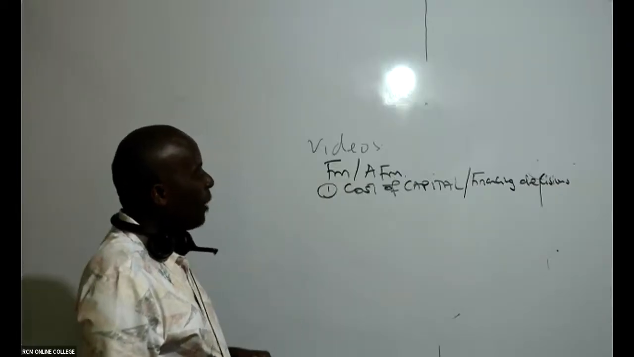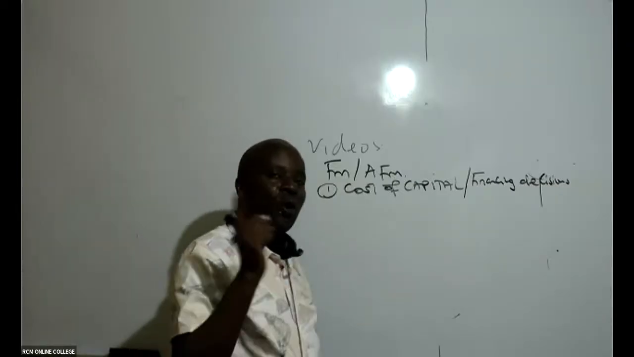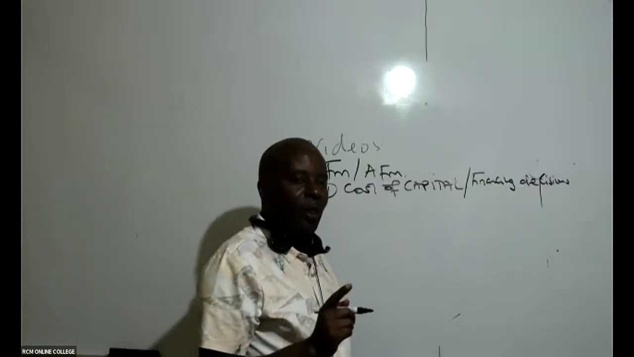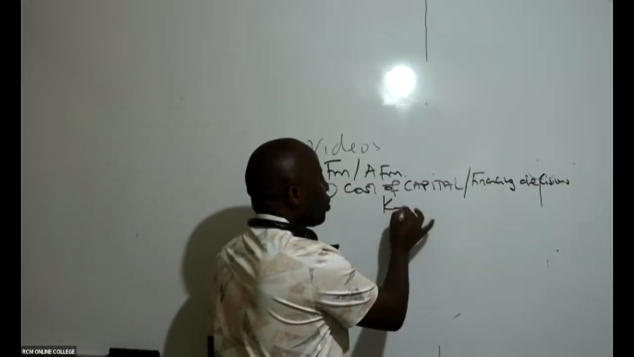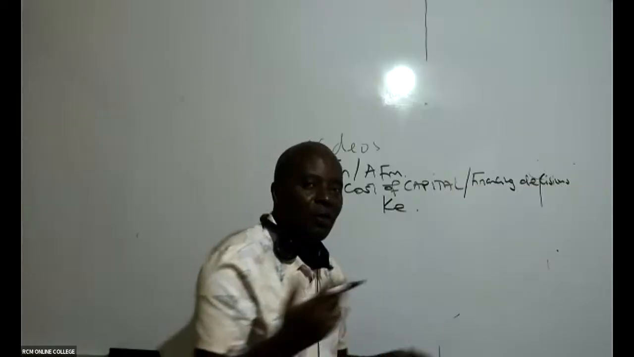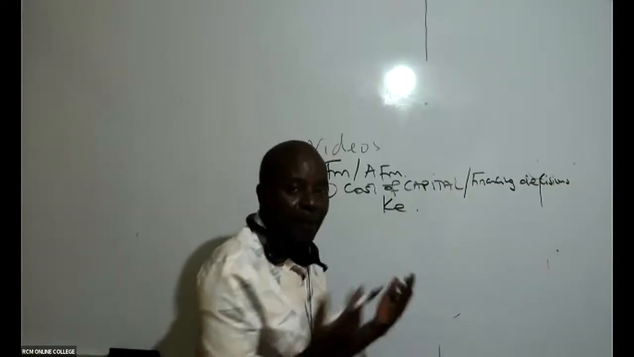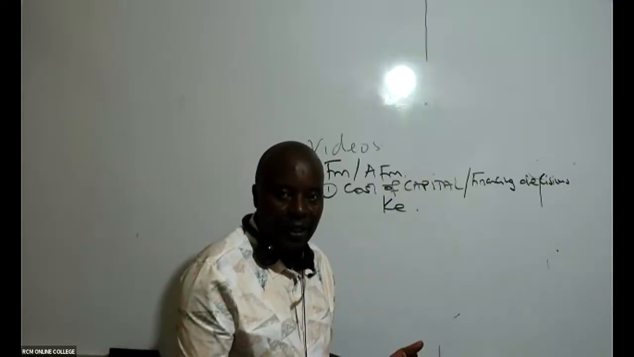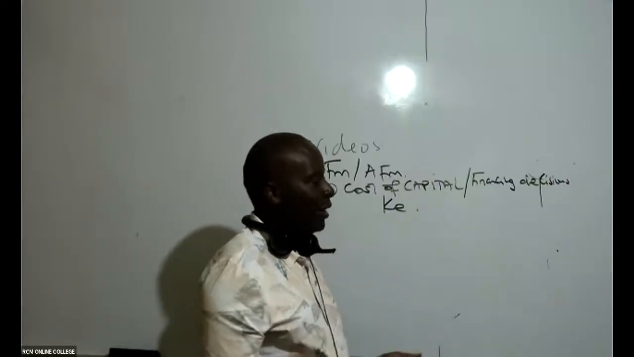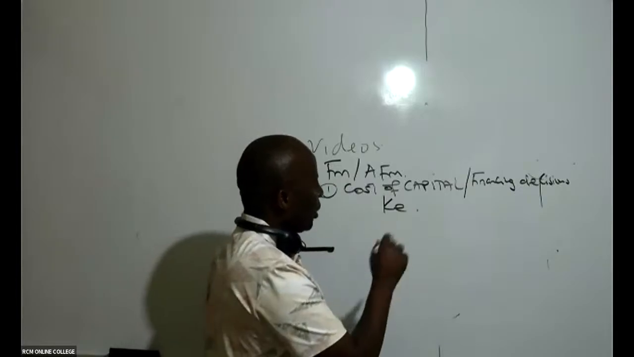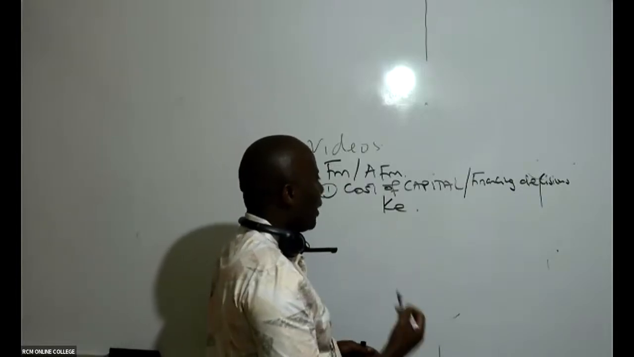So under cost of capital, we must know how we compute cost of capital. We have, for example, cost of equity using the dividend valuation model, using dividends. We have cost of equity using CAPM, and many other methods here. We must also know how to get cost of preference shares, cost of debt, etc.